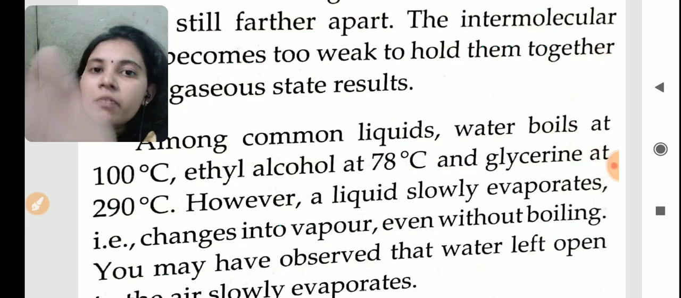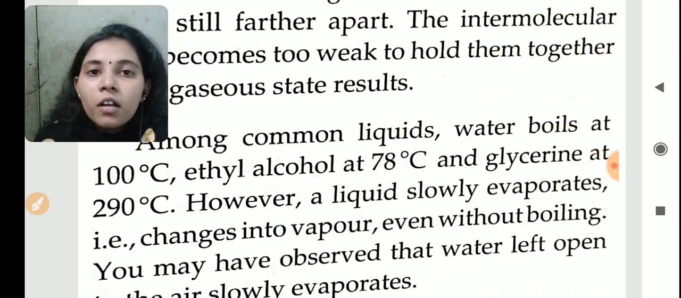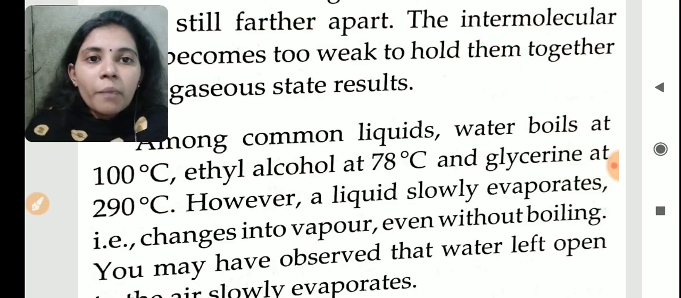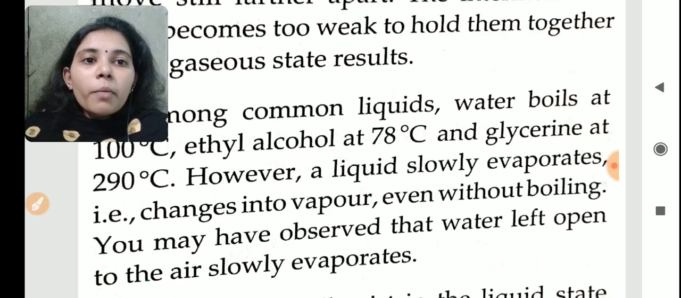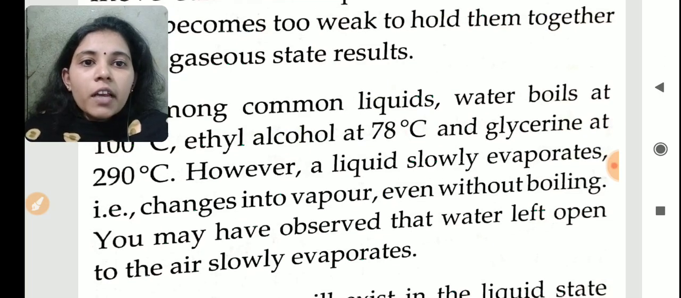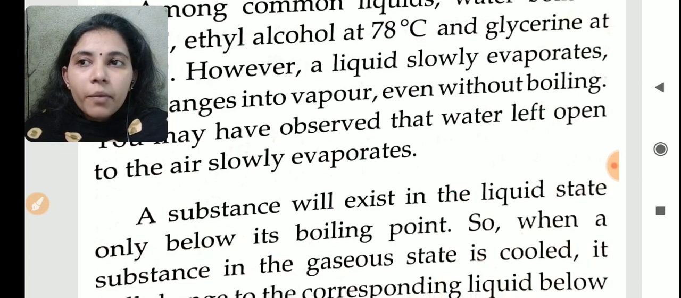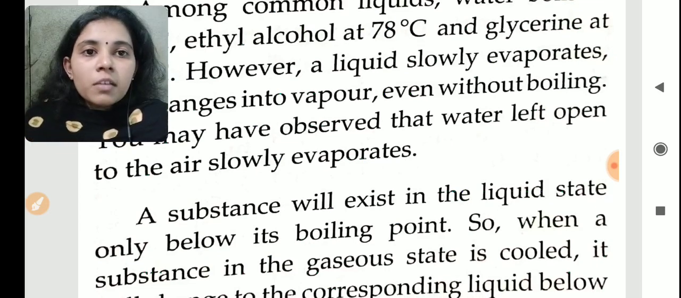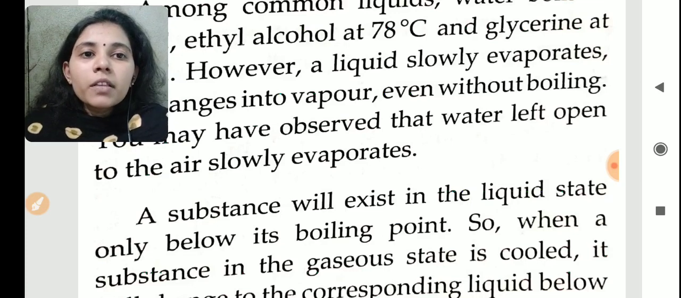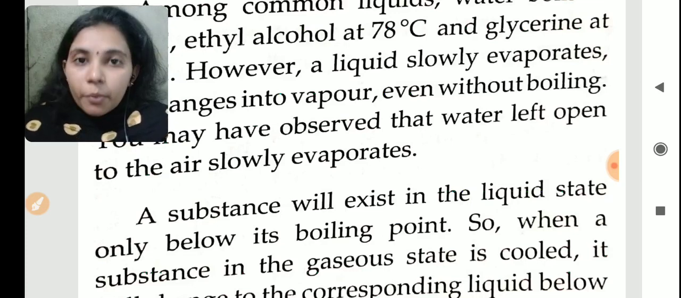Also, water will evaporate. That is why there is rainfall. Rainfall is caused because of evaporation only. So, you may have observed that water left open to the air slowly evaporates. If by mistake some water fell on the floor, after some time you can see that the water will not be there, because all the water has evaporated.